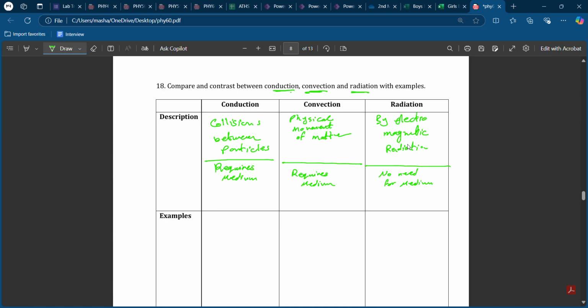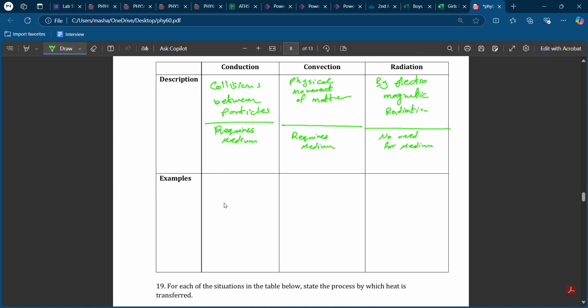Okay, for example, let's give some examples. On conduction, for example, pan touching stove. For convection, we can say that hot air rising, cooling, falling, etc. For radiation, for example, heat from fire or anything.